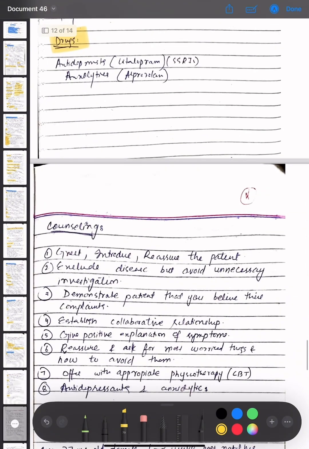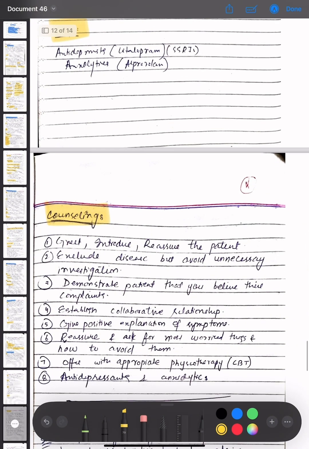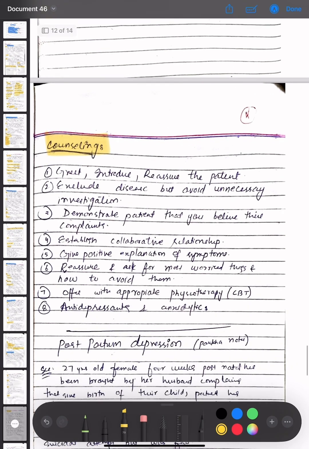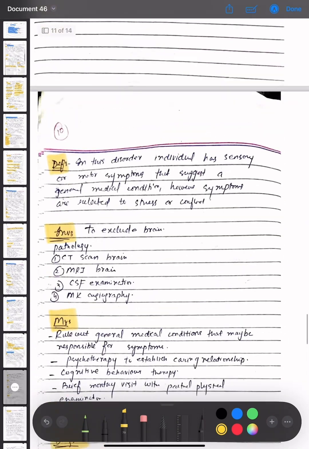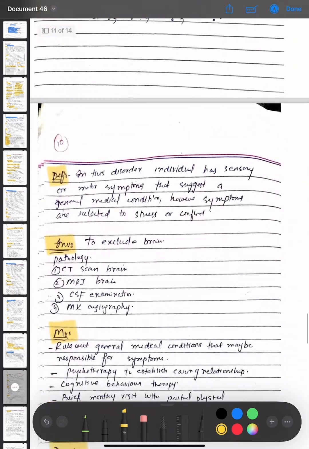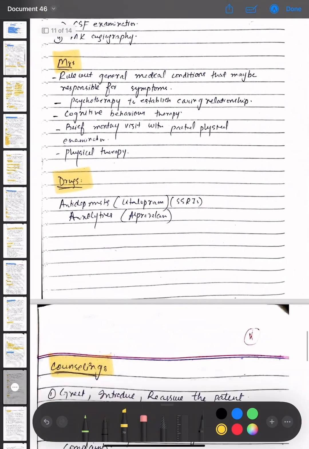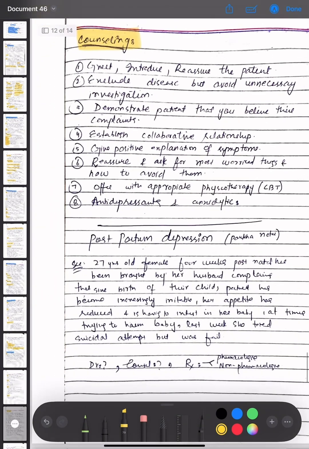The counseling for conversion disorder is to greet, introduce and reassure the patient, then exclude disease but avoid unnecessary investigations, demonstrate to the patient that you believe their complaints, establish a collaborative relationship, then give a positive explanation of the symptoms, reassure and ask for the most worrying things and how to avoid them, then offer appropriate psychotherapy, and antidepressants and anxiolytics are given. Okay, so we have discussed conversion disorder, the scenario, the definition, the investigation, the management options, the drugs that are used, and then the counseling.